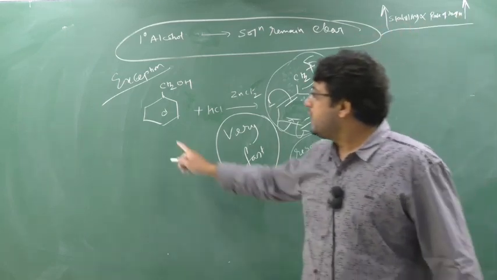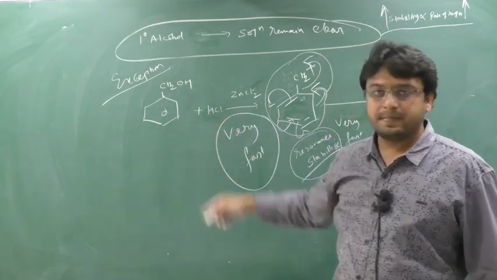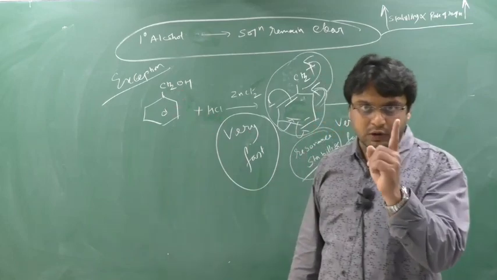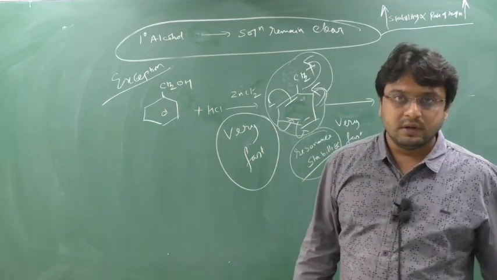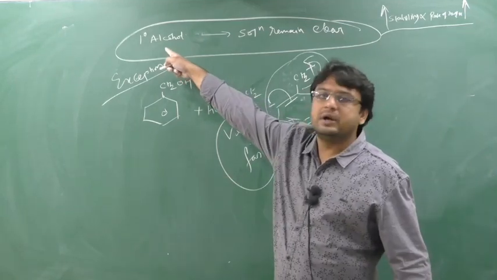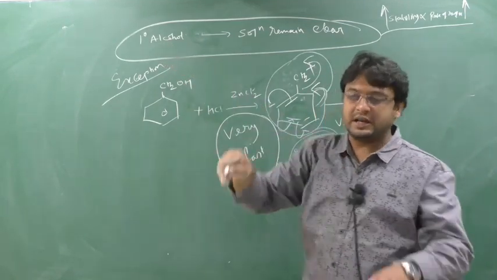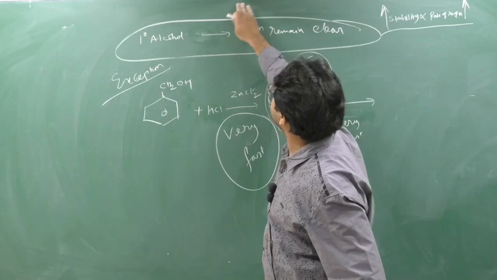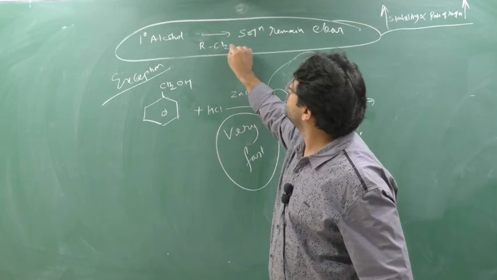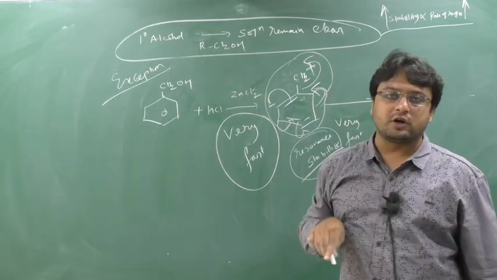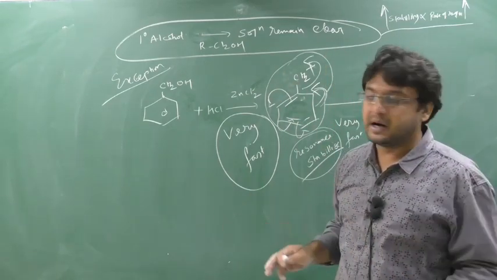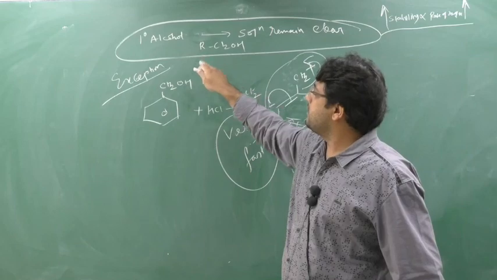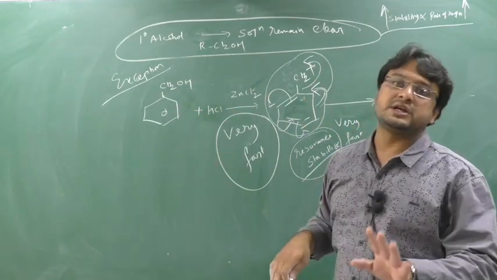If the 1 degree alcohol is of a phenyl form or ring form, the rate of reaction will be very fast. But if it is a linear chain alcohol, a 1 degree alcohol like RCH2OH, then the solution remains clear, no reaction. But if Ar comes, meaning a ring comes, the reaction will be very fast. Why?